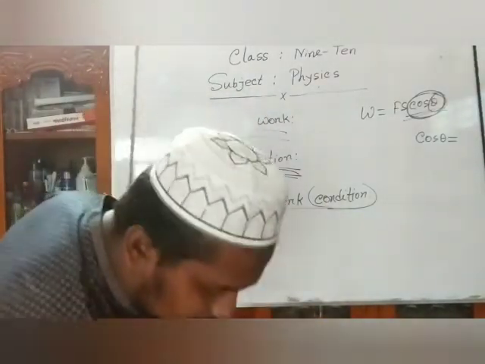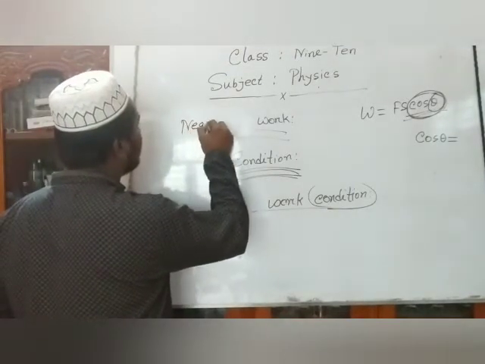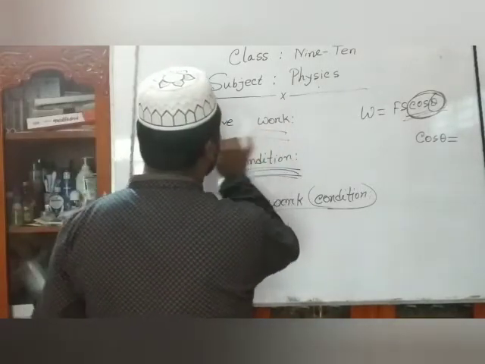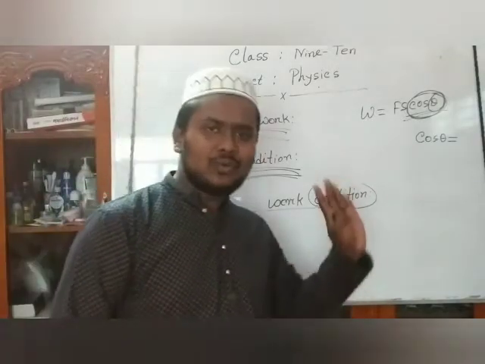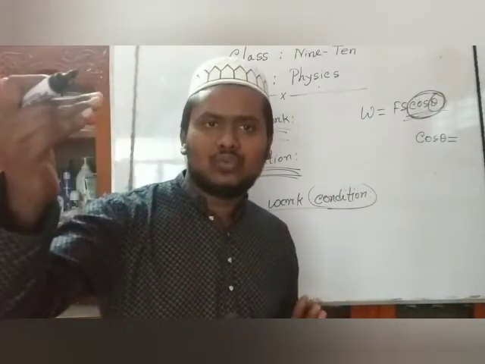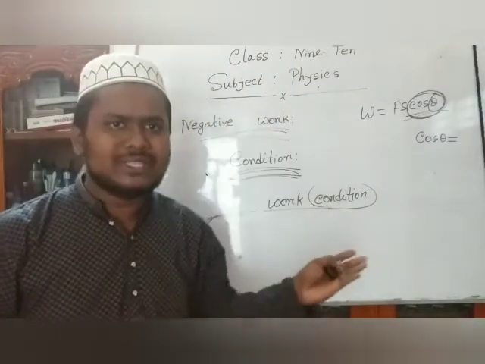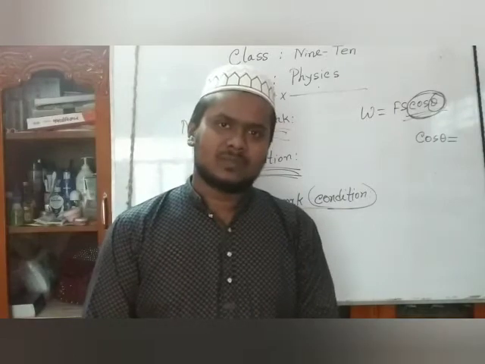Dear students, the negative work condition is that, we see that 0 degree to less than 90 degree is the positive work condition. So we say that 90 degree is the zero work condition.